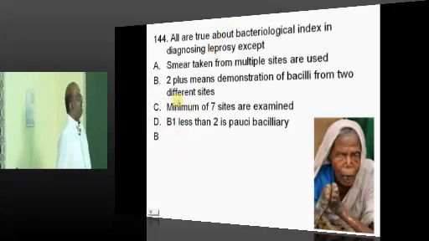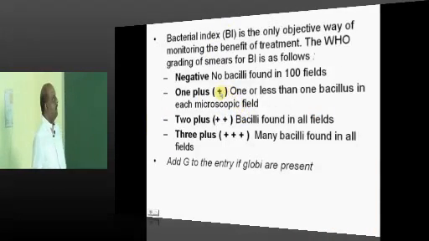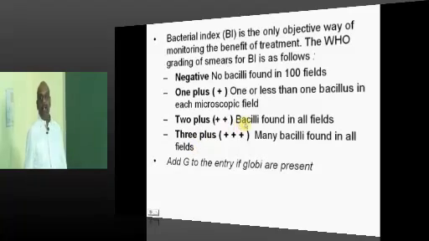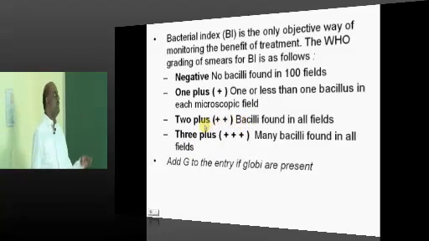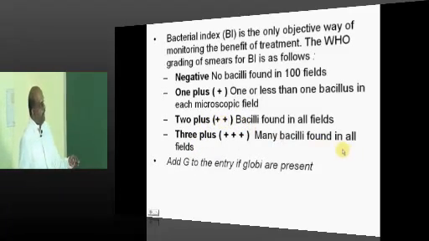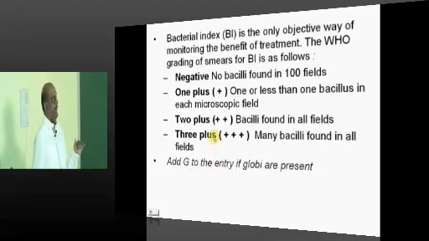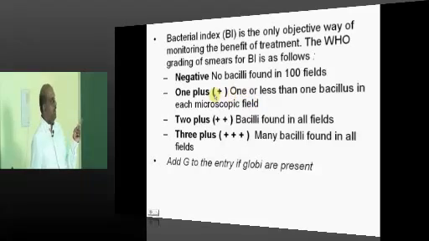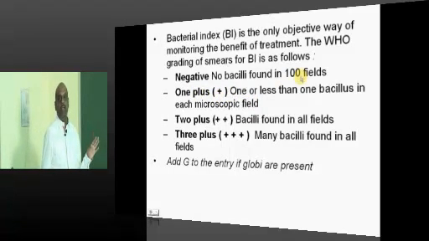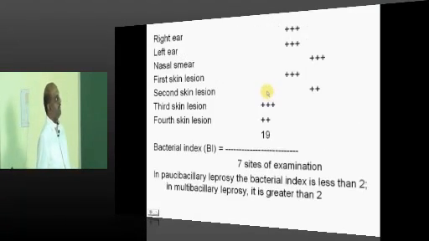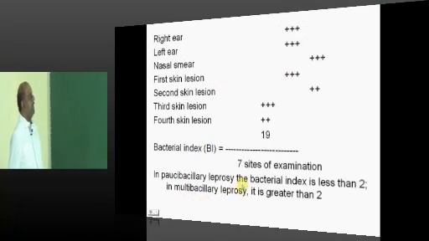Now, what is the meaning of 2+? 2+ means the bacilli are found in all the fields. Many bacilli in all fields is 3+. One or less than one bacillus in each field, you call 1+. No bacilli in 100 fields is negative. Minimum 7 sites should be examined.